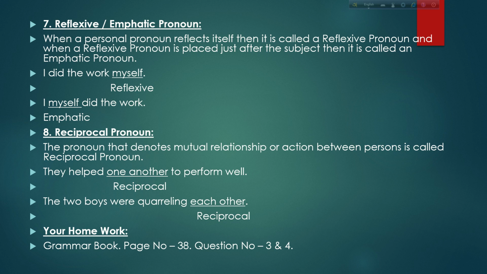I did the work myself. Here, myself is reflexive. I can say I did the work. It is all. I did the work. But when I say I did the work myself, myself is reflexive because the subject, and here the last portion in the predicate, myself, originated from the same word, same person, I, myself. But when I am telling I myself did the work, this is emphasizing.